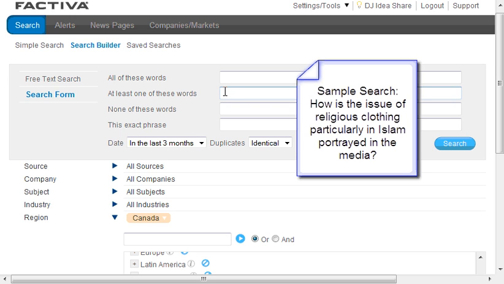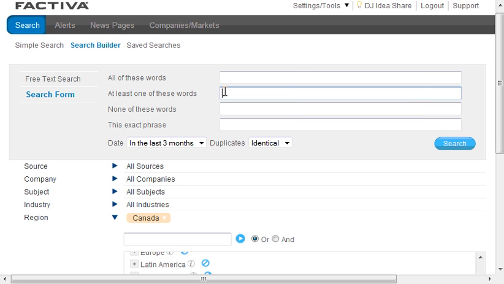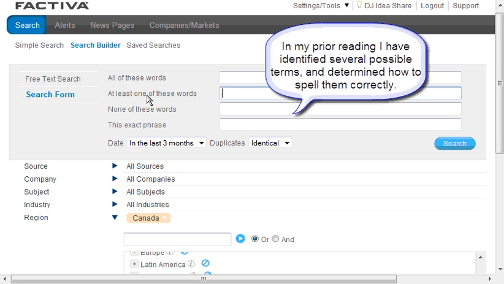So in the search term, my sample search I'm going to try is religious clothing and how it's presented in the media. I'm looking at a number of different key terms, and I'm going to put them in here because I want to find articles that will have at least one of these key terms.